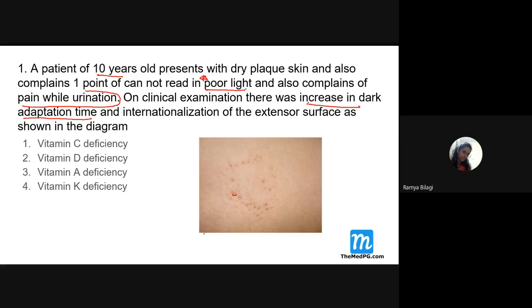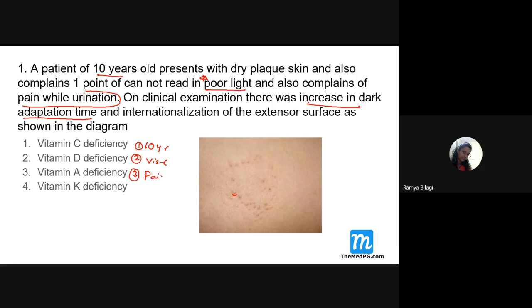Fine. So the question is a clinical case-based presentation, and there are certain things we need to concentrate on. First, the age of the patient: the patient is a child, 10 years old. Second, most of the complaints are related to vision problem. The patient cannot see in poor light, and there is also increase in dark adaptation. So there are two features totally related to vision. The third point is pain while urination.